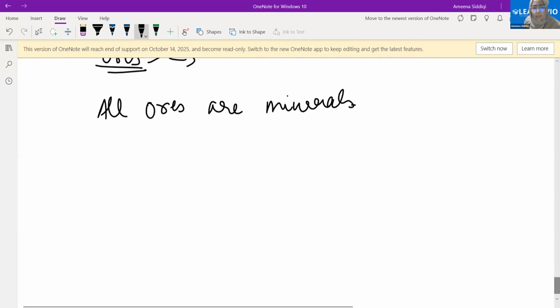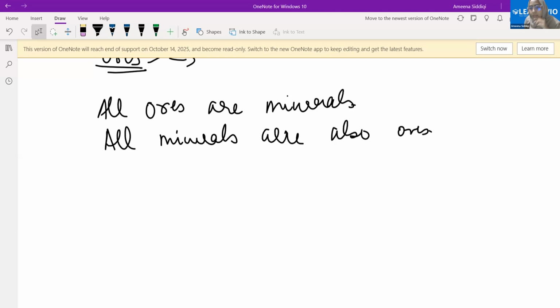But can I say all minerals are also ores? No. If I say it like this, all minerals are not ores. Now is it correct? Yes. Therefore, all ores are minerals, but not all minerals are ores. Fine.